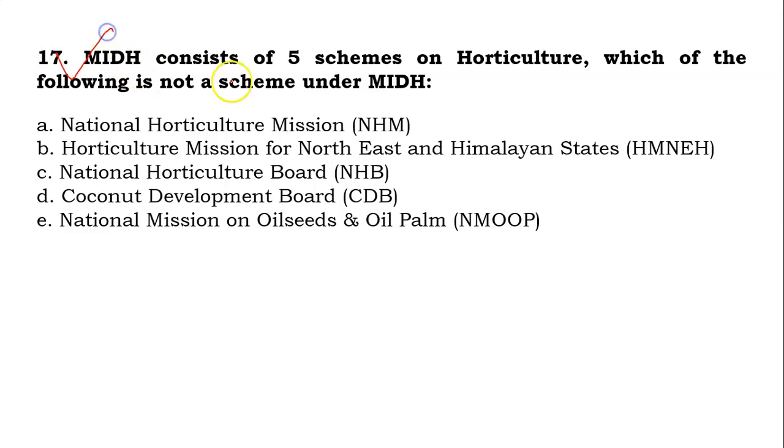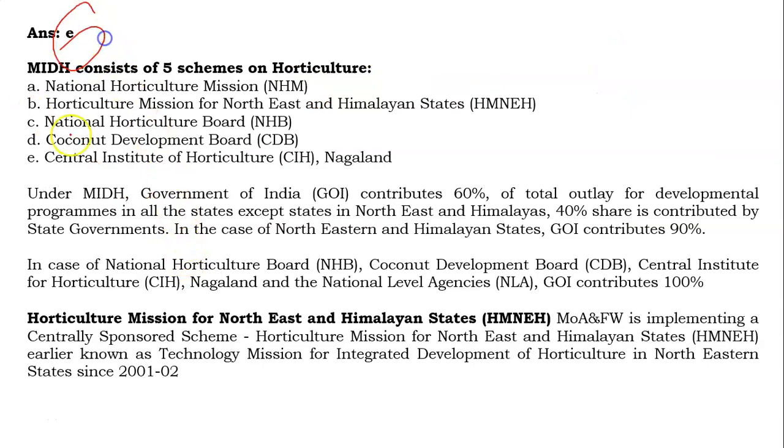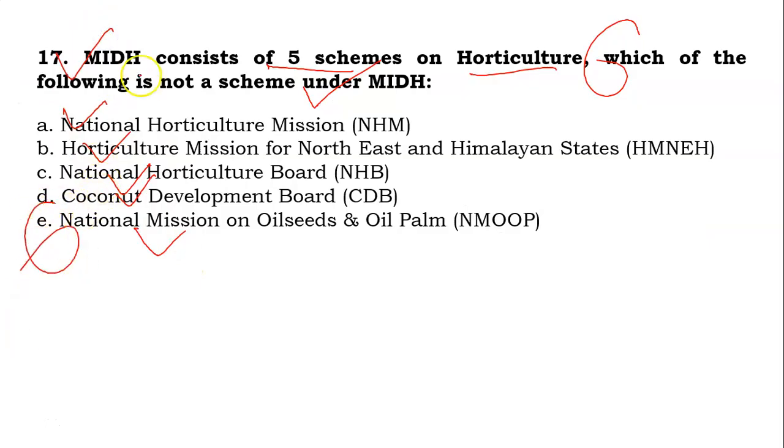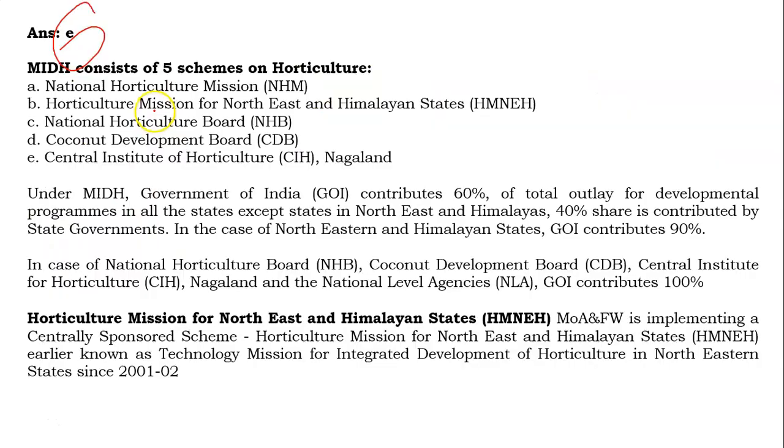Now the MIDH consists of 5 schemes on horticulture. Which of the following is not a scheme under MIDH? Your options are National Horticulture Mission, Horticulture Mission for Northeast and Himalayan States, National Horticulture Board, Coconut Development Board, National Mission on Oil Seed and Oil Palm, that is called NMOOP. So friends, its answer will be E. This E is not covered under this MIDH.